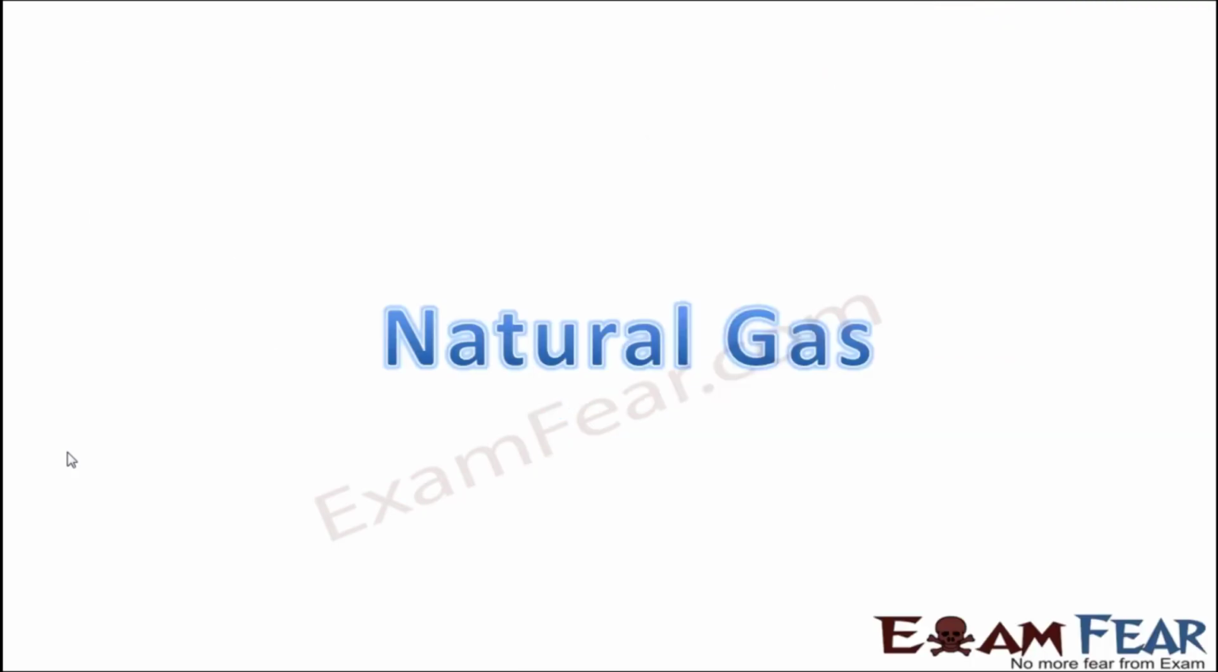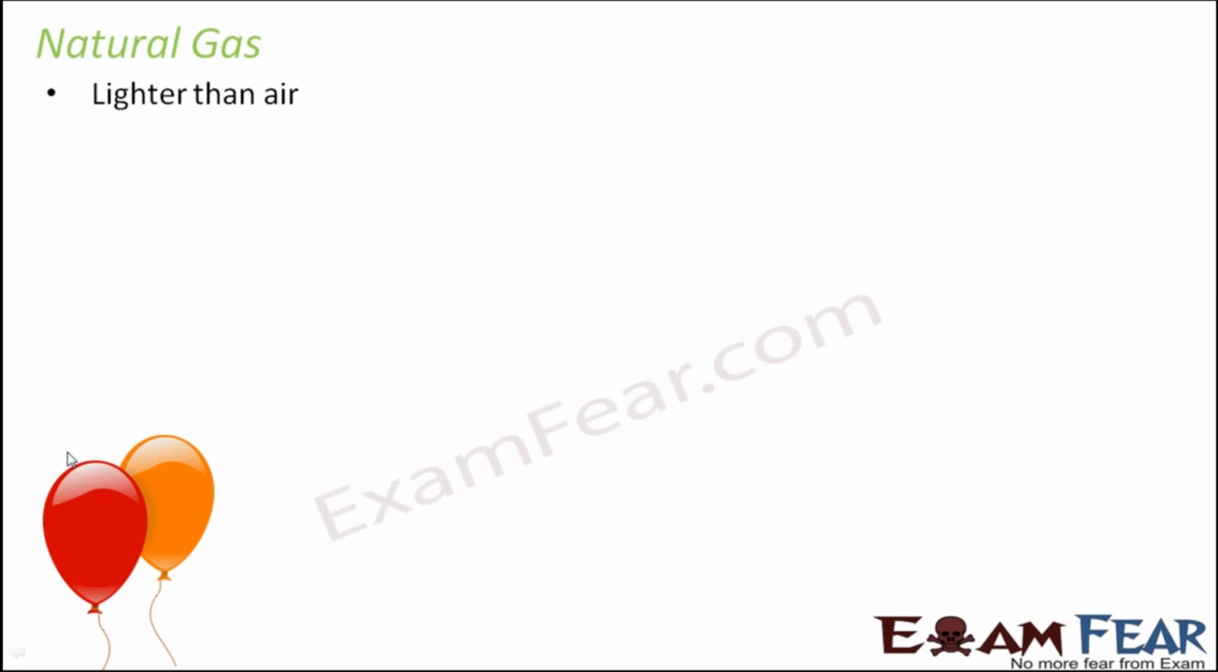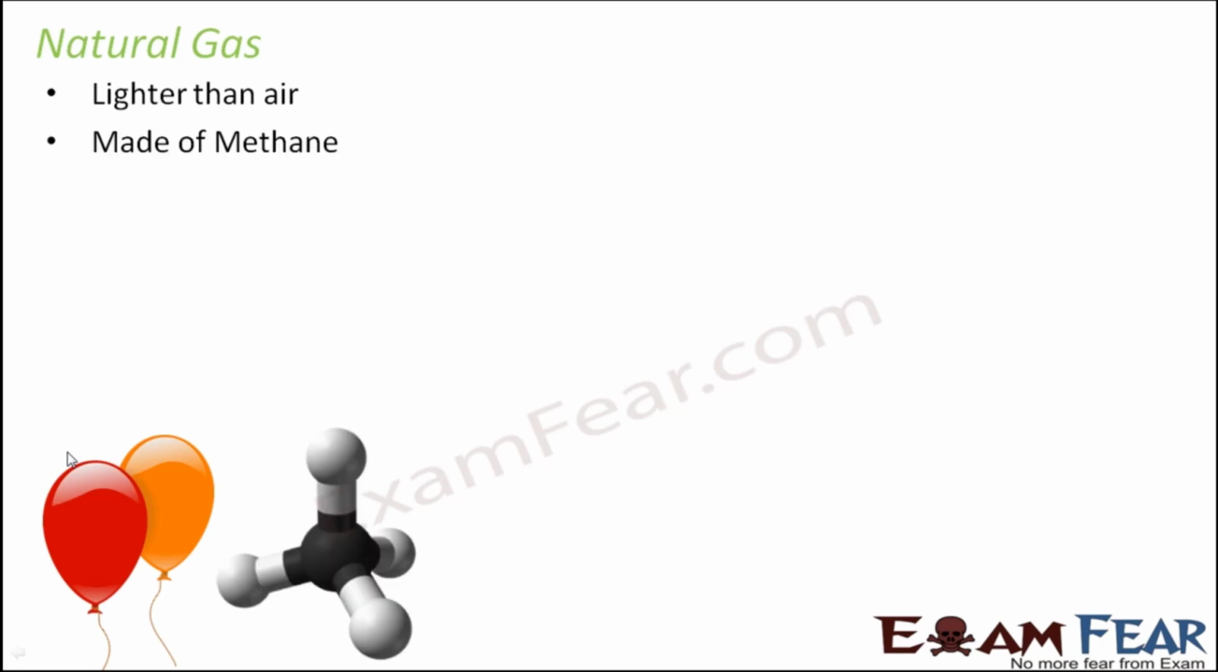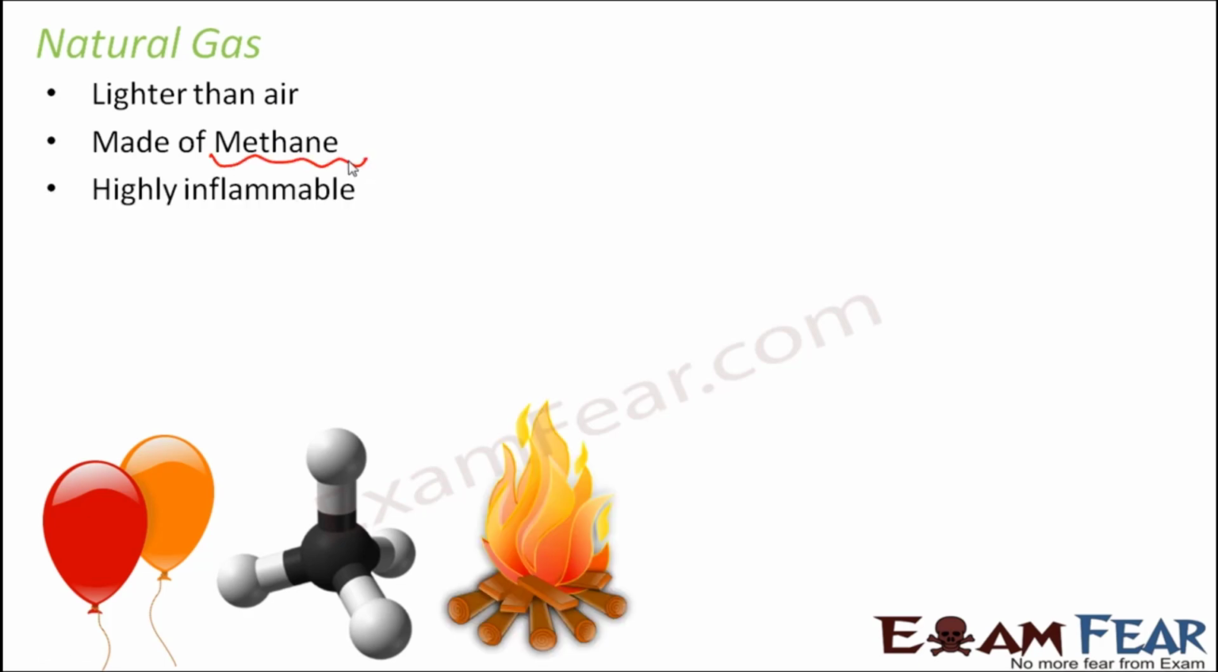So now we are going to discuss the third fossil fuel, that is natural gas. Natural gas is a gas which is even lighter than air, and it is mostly composed of methane. However, it has small amounts of other gases too. It is highly inflammable, that is, it catches fire very easily. It is usually found near petroleum underground. So wherever you have crude oil deposits, nearby you also find natural gas.